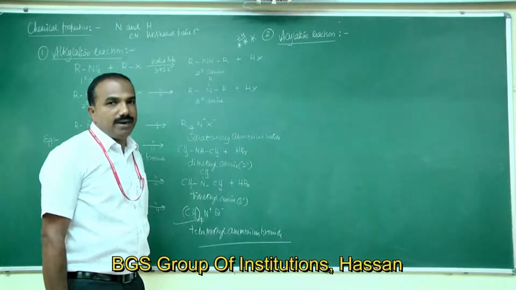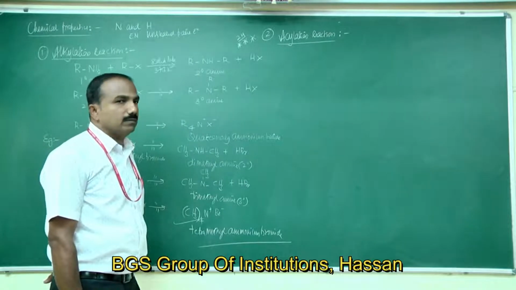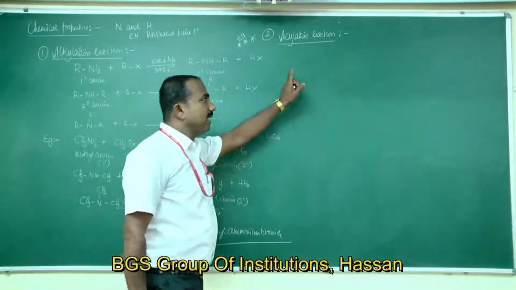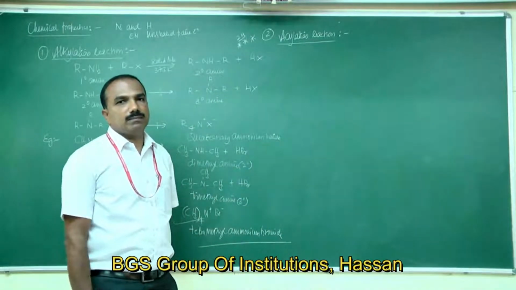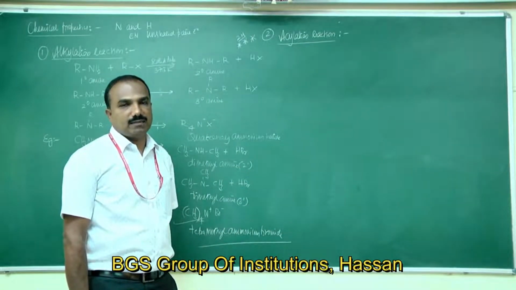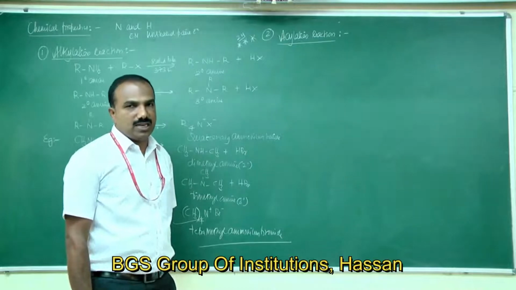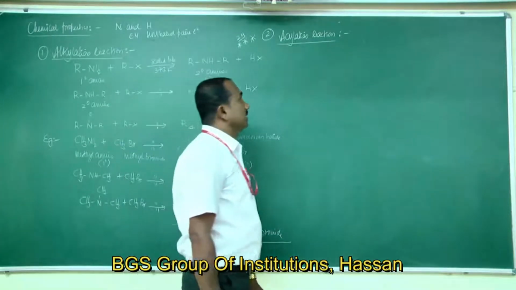Primary aliphatic or aromatic amine reacts with acyl chlorides, acyl halides, esters and acid anhydrides.